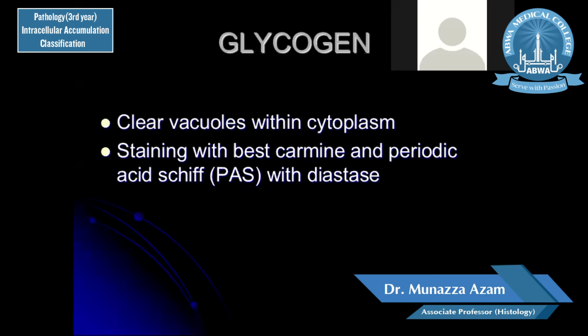If we want to differentiate what type of clear vacuole is present, we stain it with Sudan IV. If it is positive or it stains with Sudan IV, then it is accumulation of fat. And for glycogen, we stain it with PAS, periodic acid Schiff stain. And if it is stained pinkish, then it means this is accumulation of glycogen. And if the clear vacuoles remain clear after both these stains, then it is accumulation of water inside the cytoplasm.